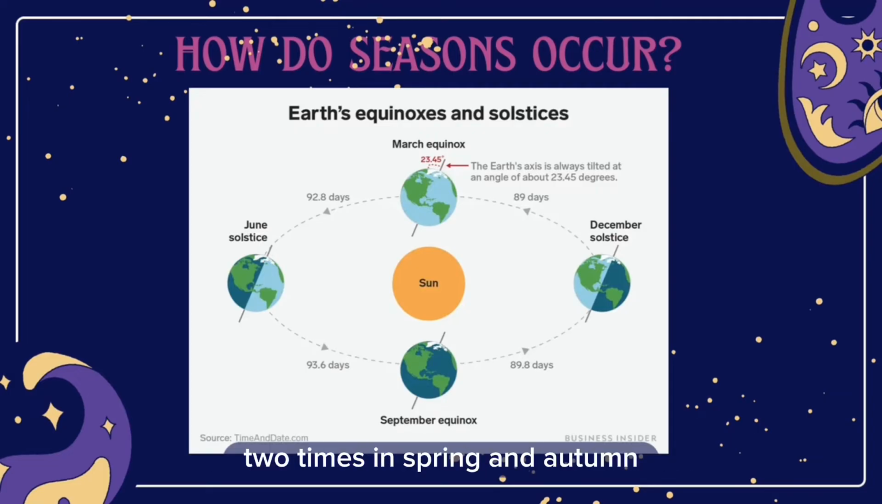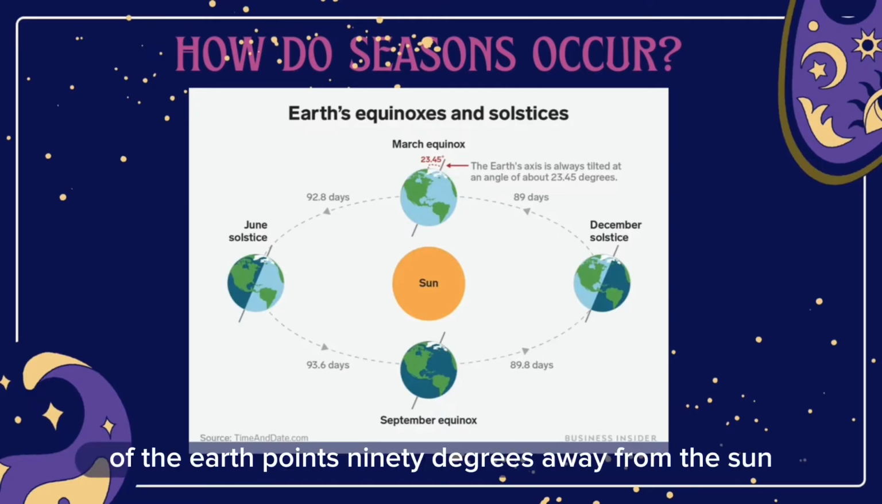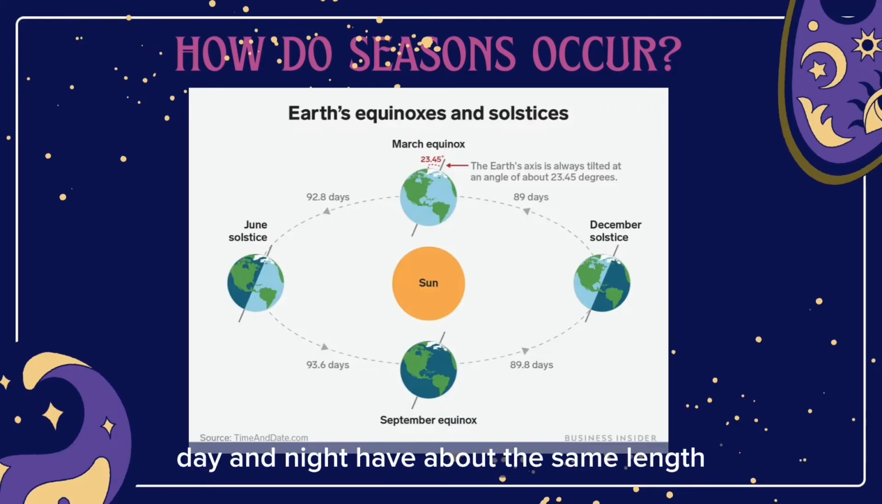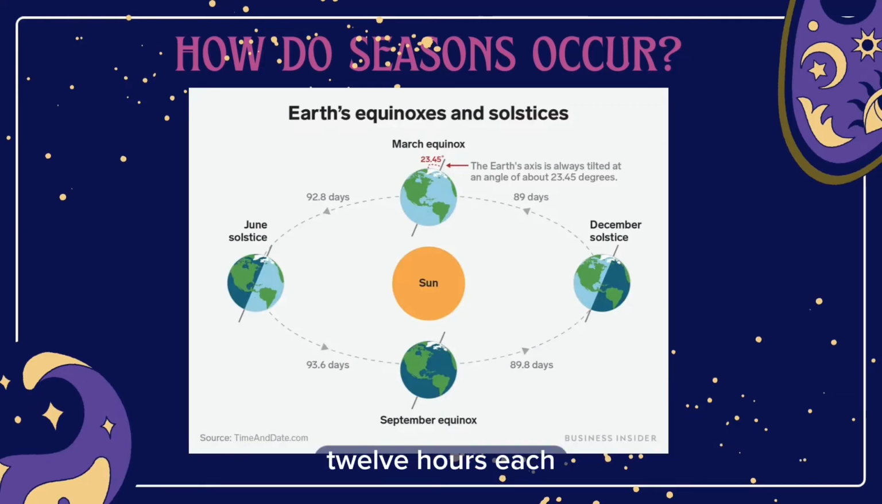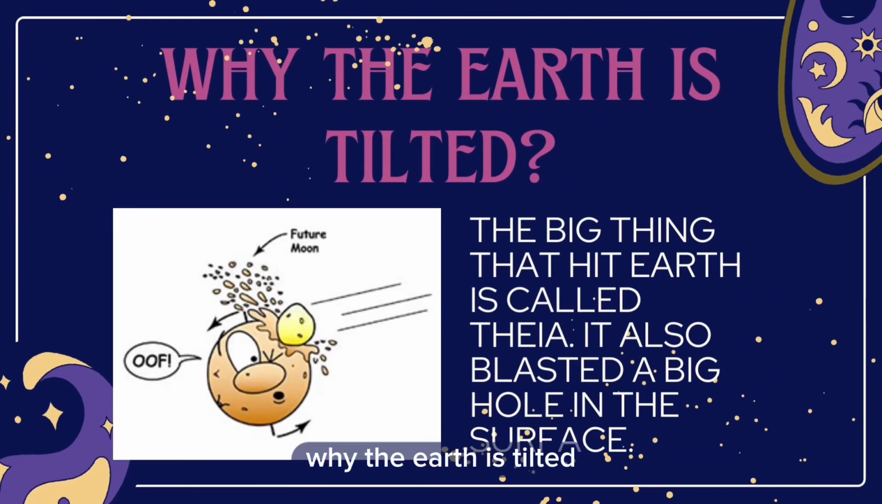Midway between these two times, in spring and autumn, the spin axis of the Earth points 90 degrees away from the Sun. This means that on this date, day and night have about the same length, 12 hours each, more or less. Why is the Earth tilted?